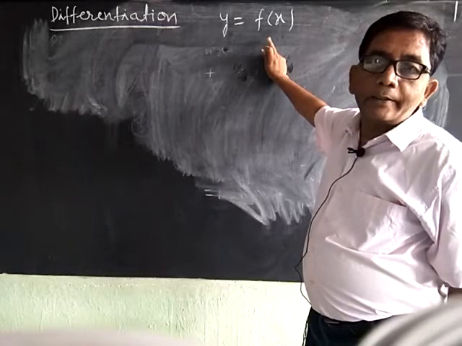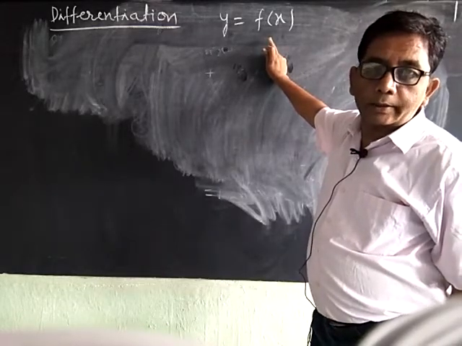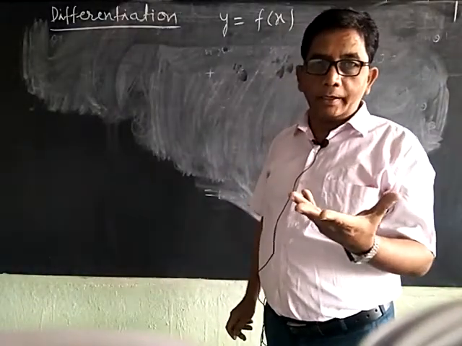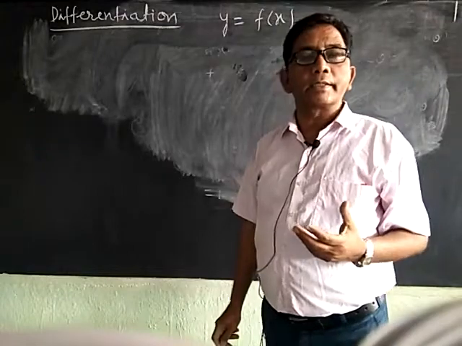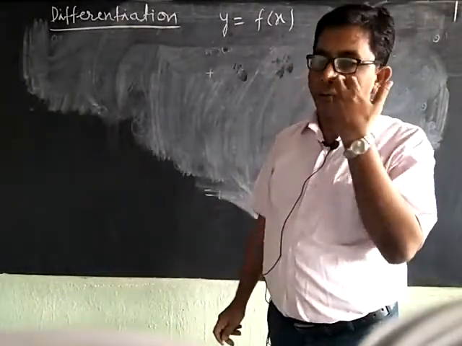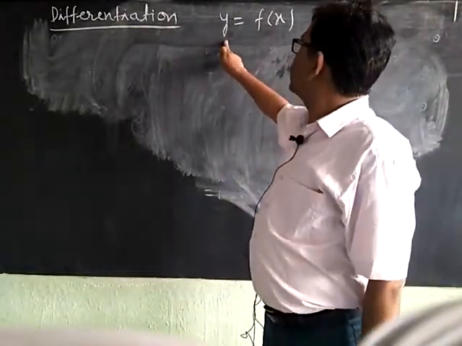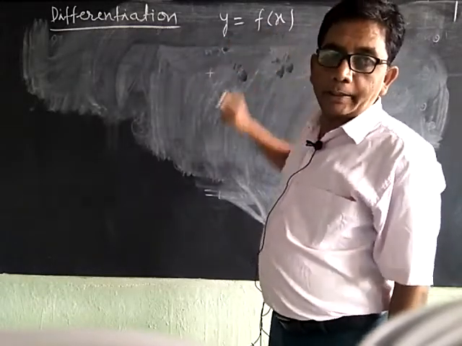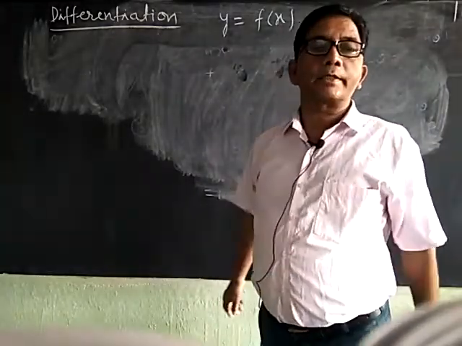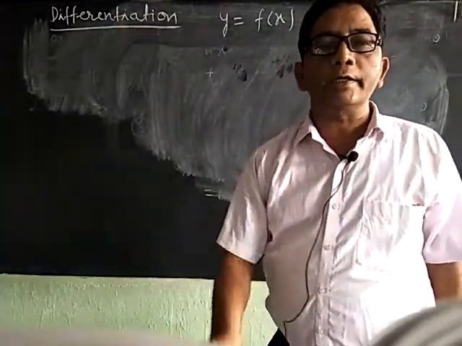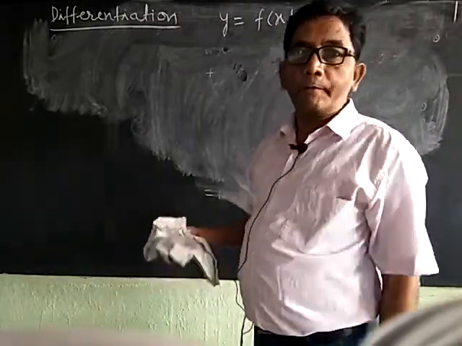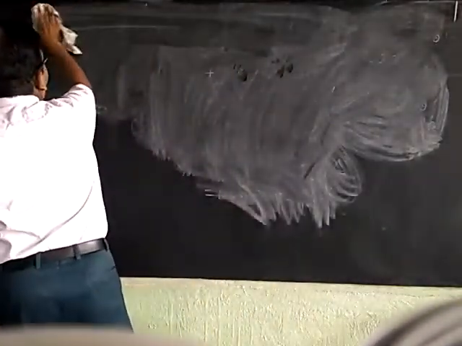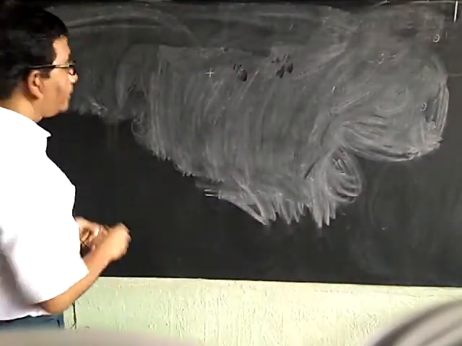Quantity y is called the dependent variable, and quantity x is called the independent variable. Now we will discuss the differential coefficient or derivative of a function.